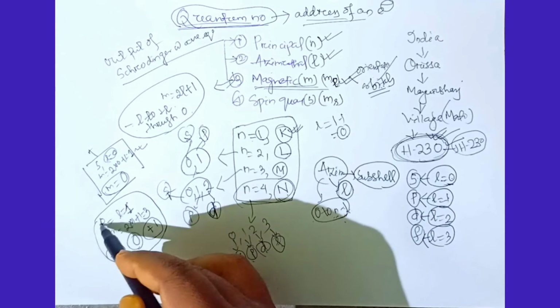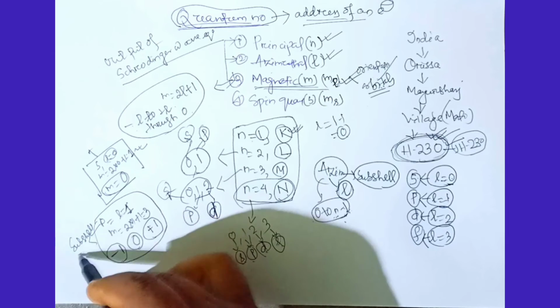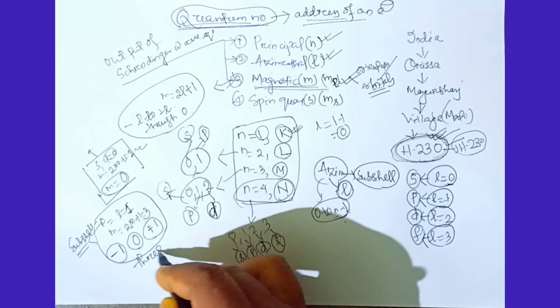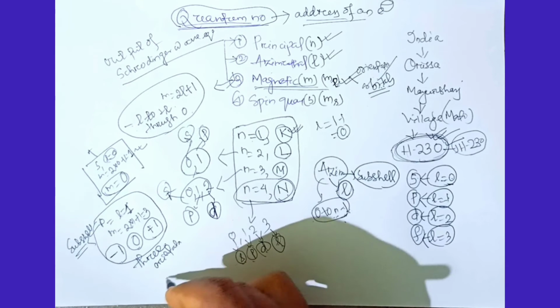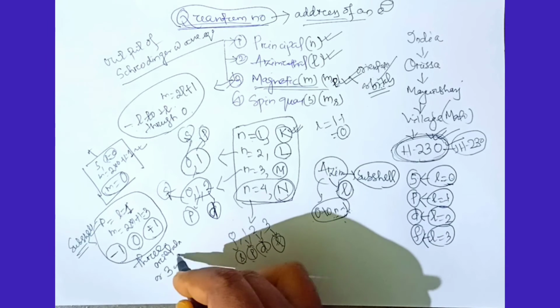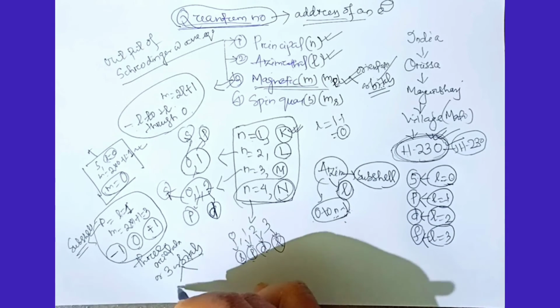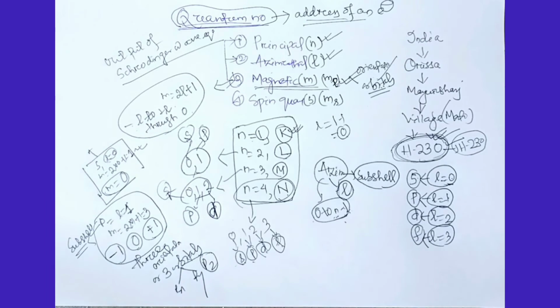So the p subshell has 3 orientations, or 3 orbitals. These are px, py and pz.